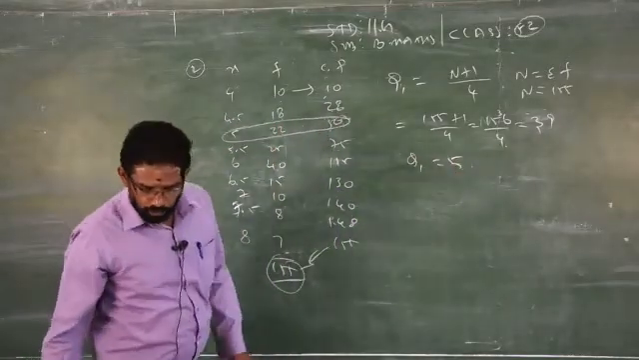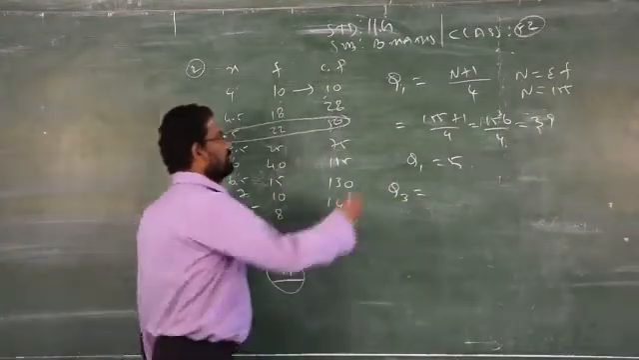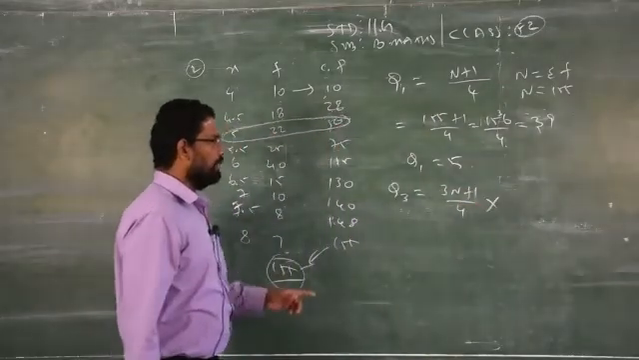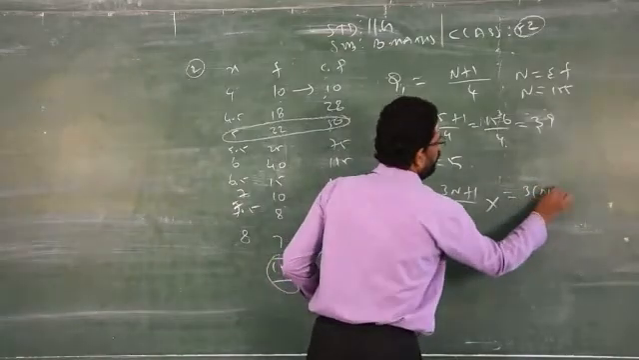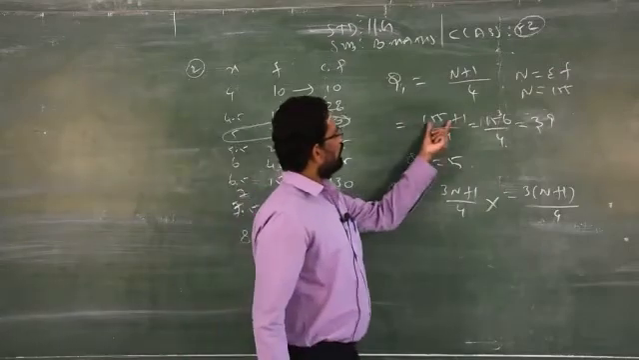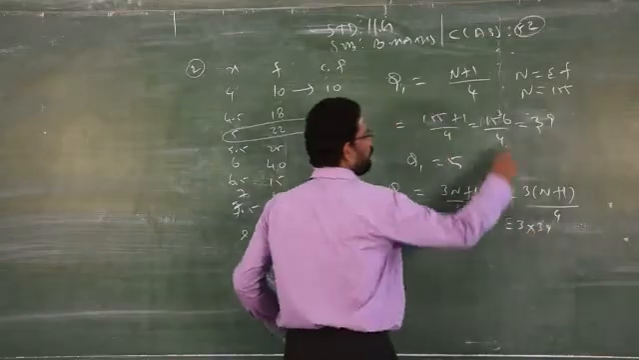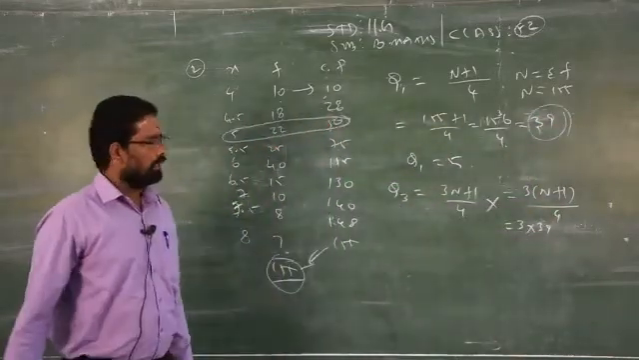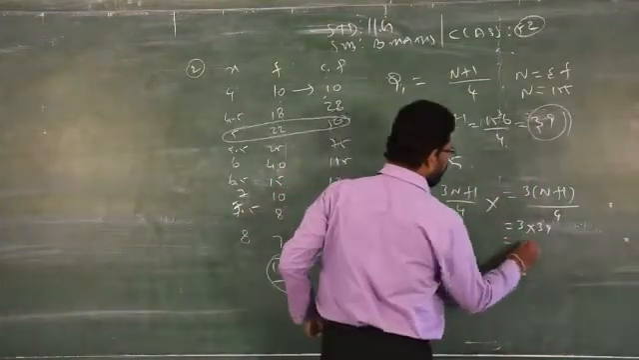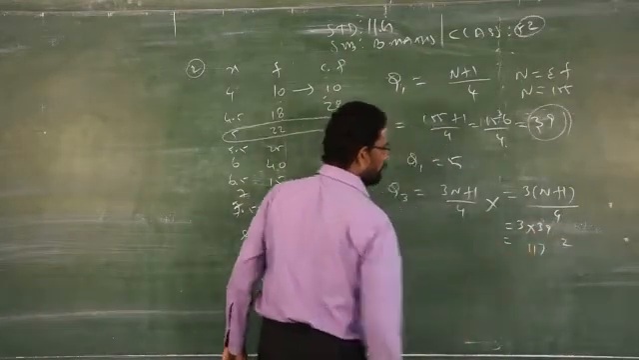Clear? Next you have to find Q3. What is Q3? Same formula. If you write it like this, you will get a wrong answer. I told you very clearly, you have to write 3 of N plus 1 by 4. Clear? I already found N plus 1 by 4, how much? 39. Therefore, it is enough to multiply this answer by 3, because N plus 1 by 4 I already got as 39. So 3 9s are 27, remainder 3 3s are 9, 9 plus 2 is how much?